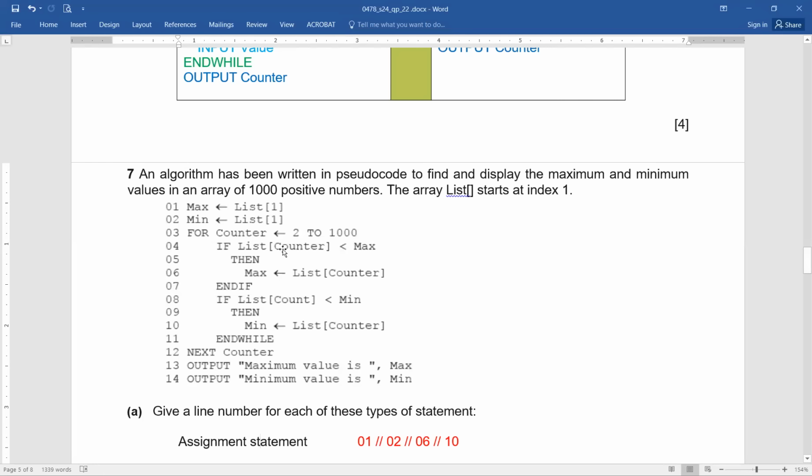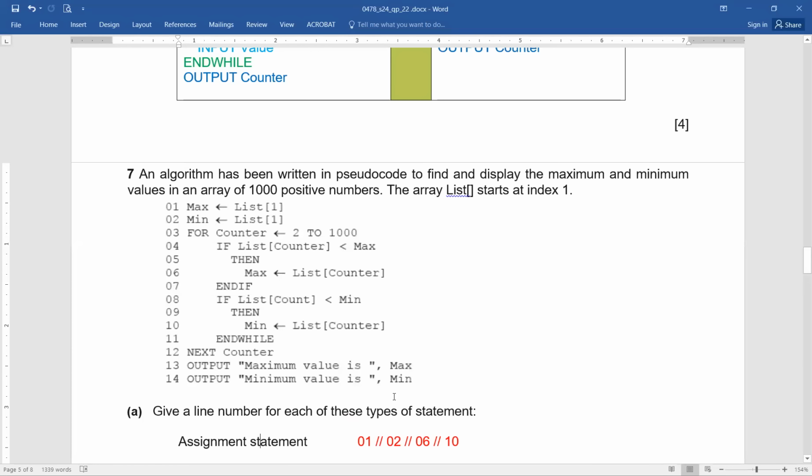Now we are going to iterate from 2 to 1,000. If list of counter is greater than max, then max equals list of counter, and if list of counter is less than min, then min equals list of counter. And while next counter, output maximum value is max, output minimum value is min.